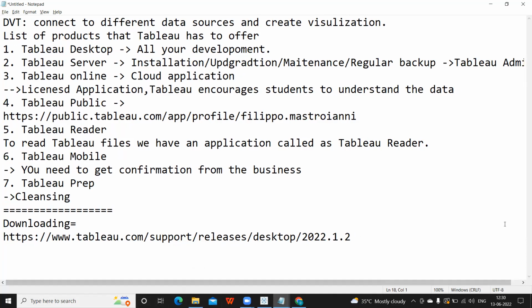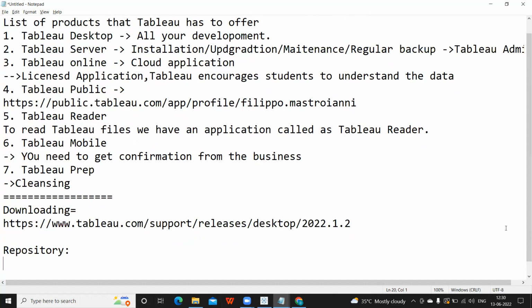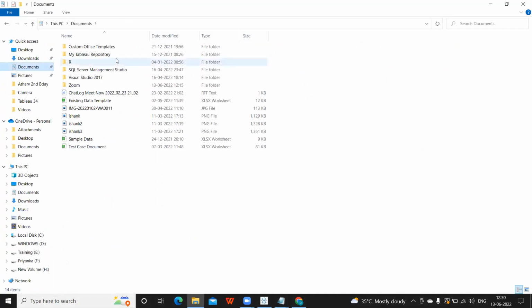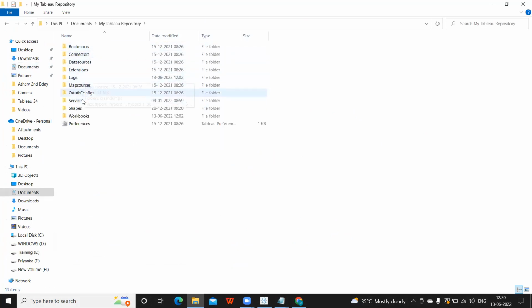okay, next important thing is where will be the repository of Tableau? An important question with respect to your Tableau Desktop Specialist exam and your interview perspective also. Okay, so repository. All the primary information of Tableau will be available in this folder. So let us go there, and that is the standard location. Under My Documents, there will be a folder called My Tableau Repository. Under this, you will have all the important folders that are required for Tableau.